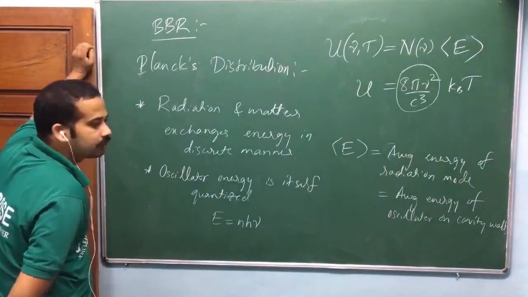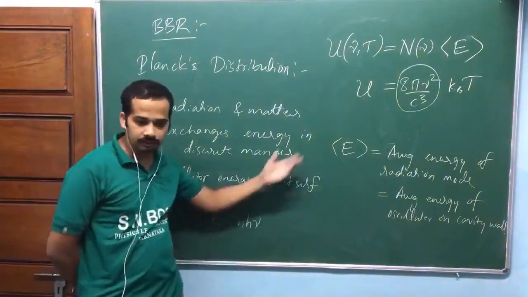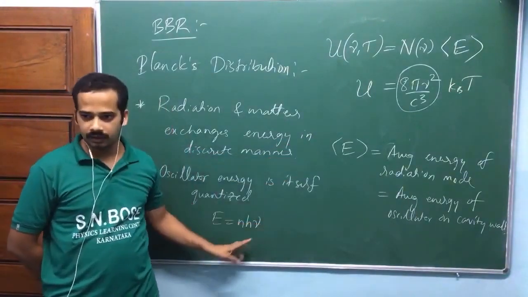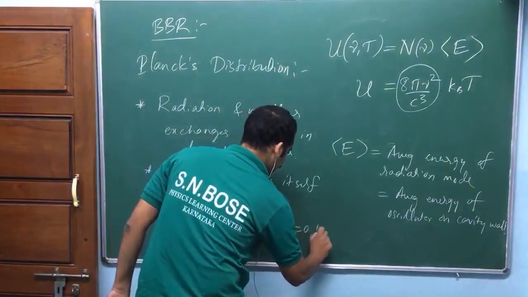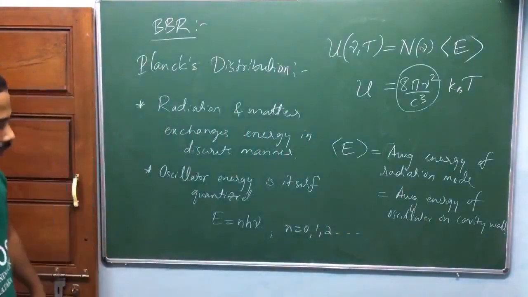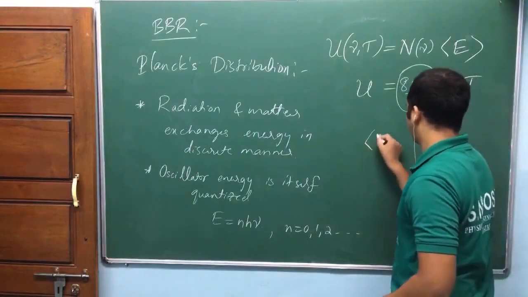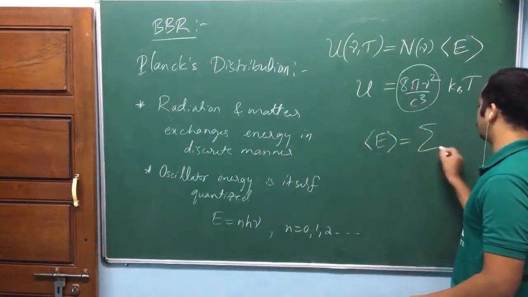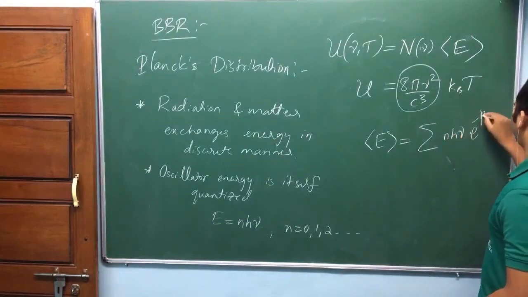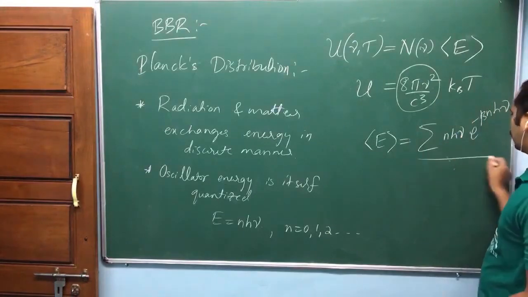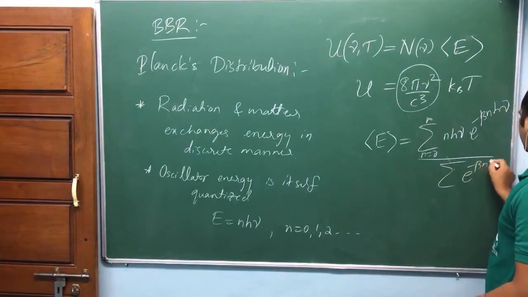Oscillator energy itself is quantized. This is another assumption made by Planck. Is that okay? Later we shall see it should actually be n plus half h bar omega, like n plus half h nu, but here n equals 0, 1, 2 and so on. Now if oscillator energy is n h nu, the average energy according to statistical physics is the summation of n h nu e power minus beta n h nu, divided by the summation of e power minus beta n h nu, where n goes from 0 to infinity.